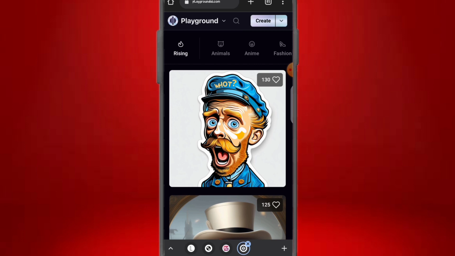So the first platform is called Playground AI. This platform gives you realistic AI images for free, and you can also create any kind of realistic AI you want to create. To do that, very simple. The first thing to do is to sign up an account with them. It's free of charge. Once you come, you are going to be seeing a sign up logo around this area.